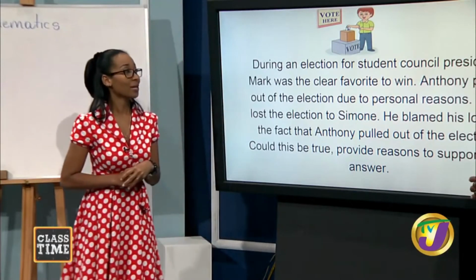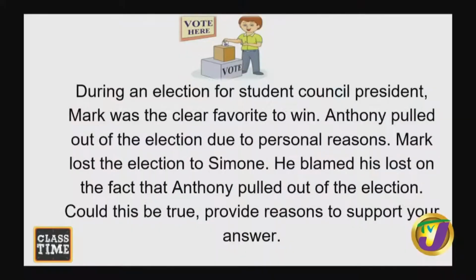During an election for student council president, Mark was the clear favorite to win. Anthony pulled out of the election due to personal reasons. Mark lost the election to Simone. He blamed his loss on the fact that Anthony pulled out of the election. Could this be true? Provide reasons to support your answer.